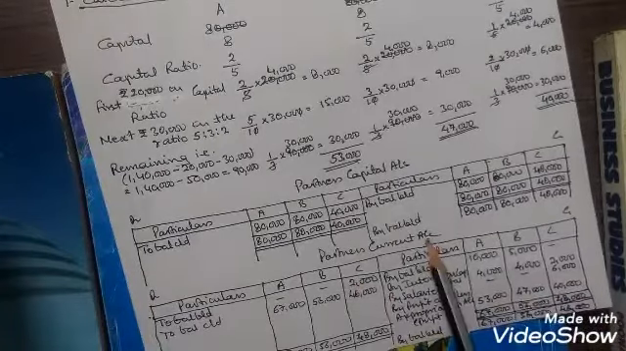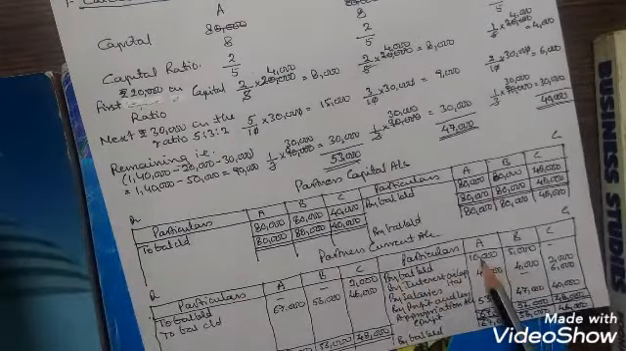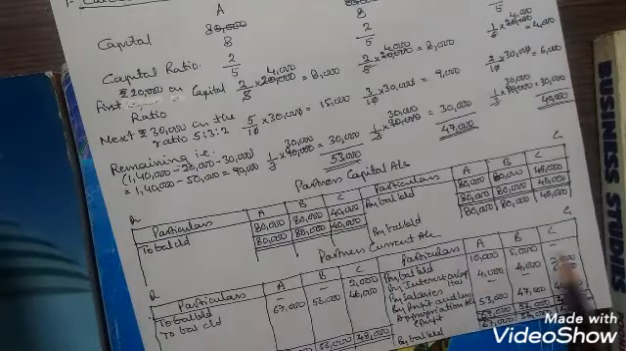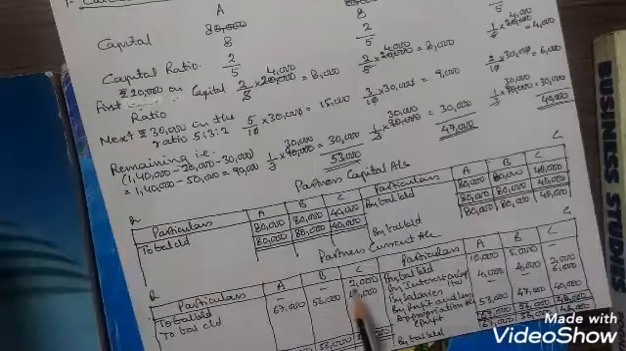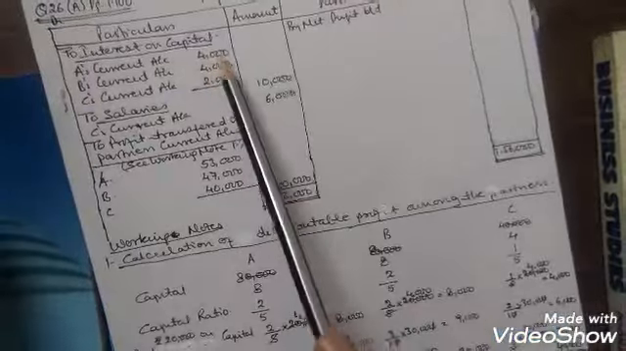Now the current accounts of the partners. A and B had a credit balance. By balance brought down 10,000, 5,000. And C had a debit balance of 2,000. Now the interest on capital, 4,000, 4,000, 2,000. This was the interest on capital.